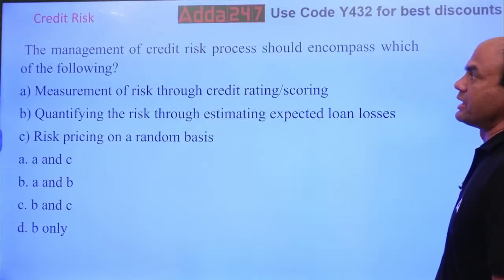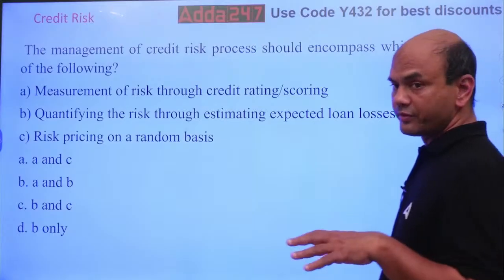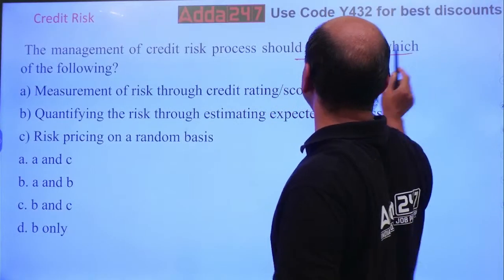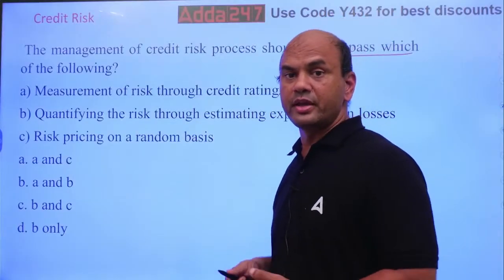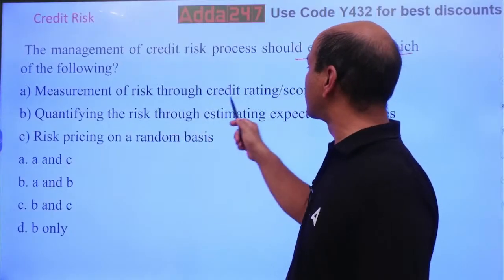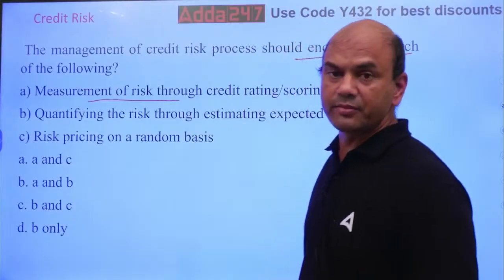The management of credit risk process should encompass which of the following? So credit risk, if I have to manage, it should encompass which of the following? Encompass means it should have. Measurement of risk through credit rating scoring. Should it have measurement of risk?